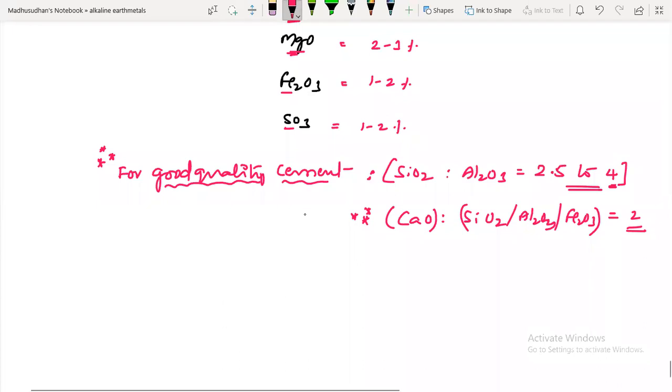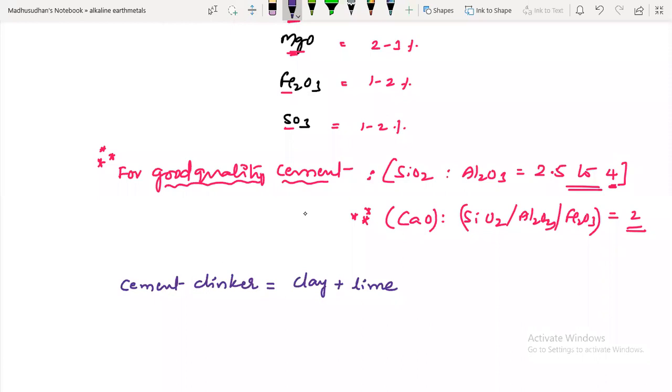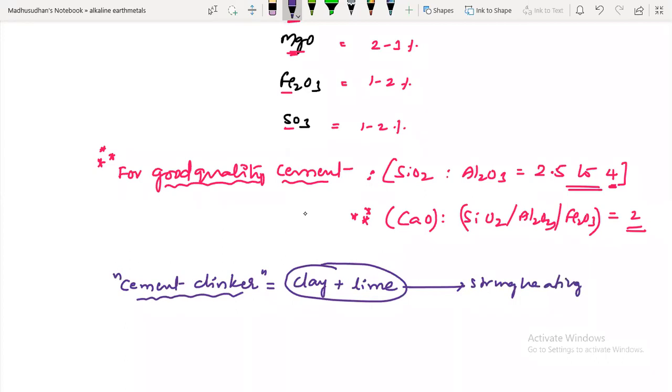Another important point is cement clinker. What is meant by cement clinker? Cement clinker is nothing but when clay and lime are strongly heated and fused together.